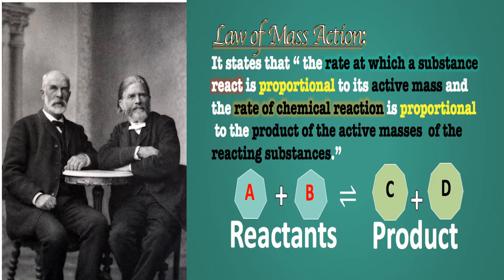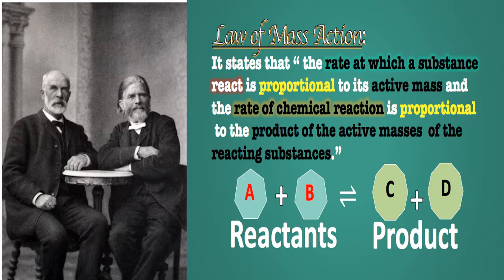So the rate at which a substance reacts, whether a reactant is consumed or a product forms, is proportional to its active mass or concentration. What is the conclusion here? The conclusion is: the more the concentration, the more the rate; the less the concentration, the less the rate. It is a direct variation, a direct relation.